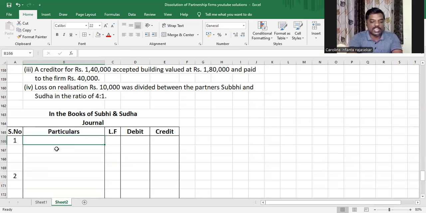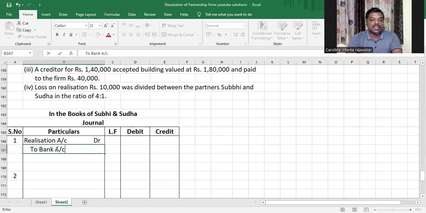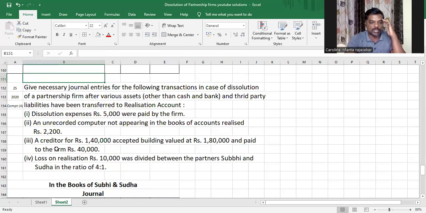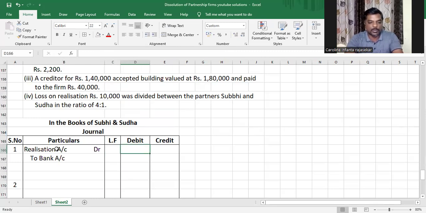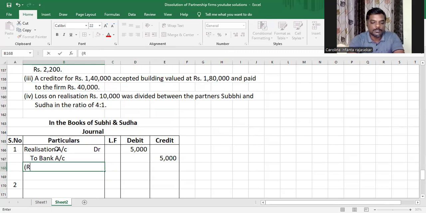So when the question is silent with respect to who's bearing the dissolution expense, we assume that it is borne by the firm, and therefore all expenses will be debited to the nominal account called realization account, which is the only nominal account that is available, and it is paid by the firm. So realization account debit to bank account, 5,000 rupees. Even if the question is silent with respect to who paid, assume that the firm has paid. Understood or not, my dear children? Realization expenses. All right, so that is done.